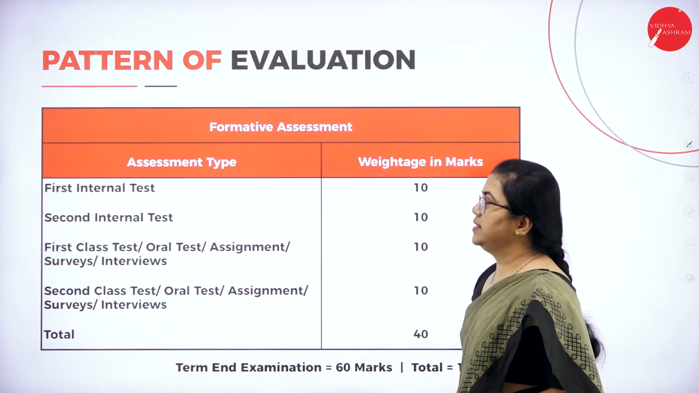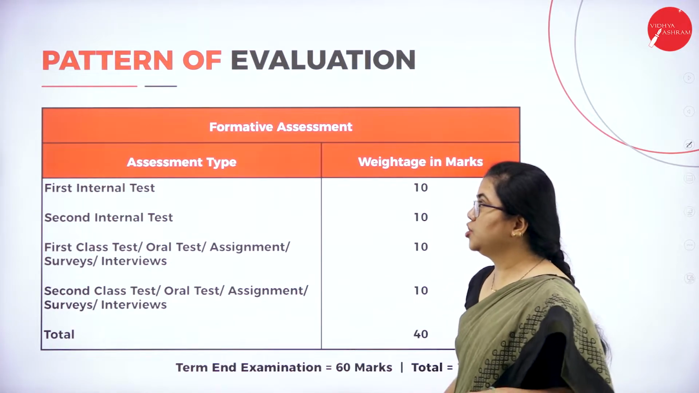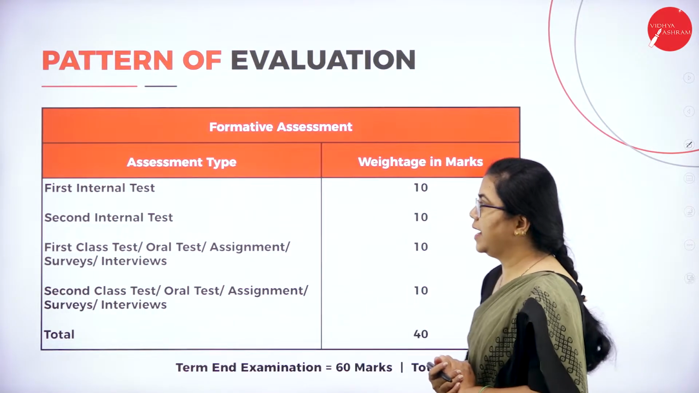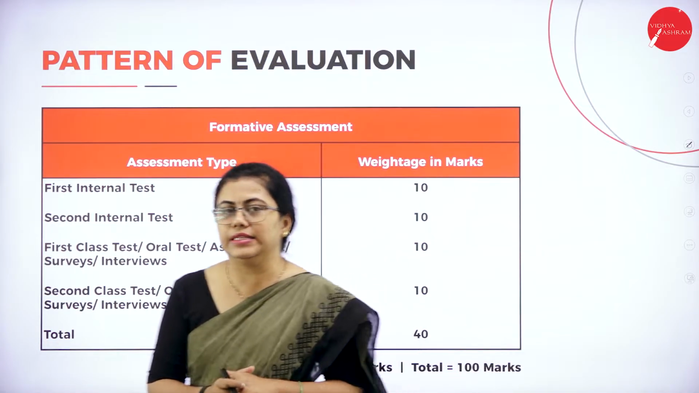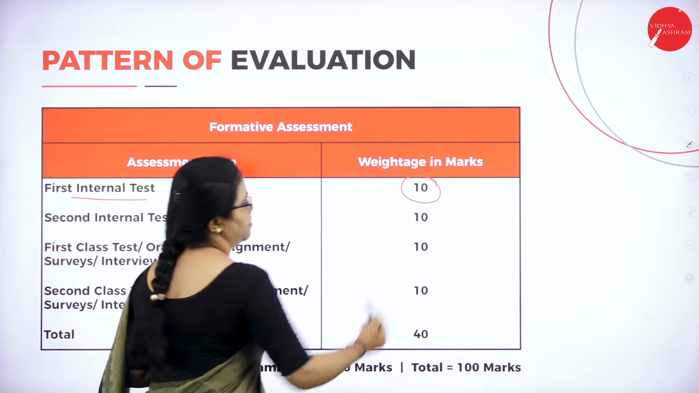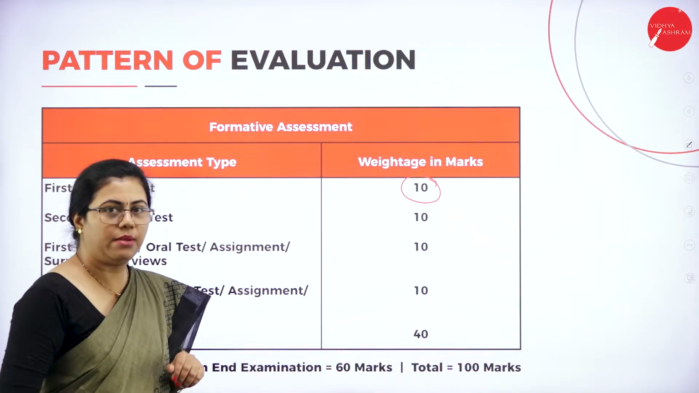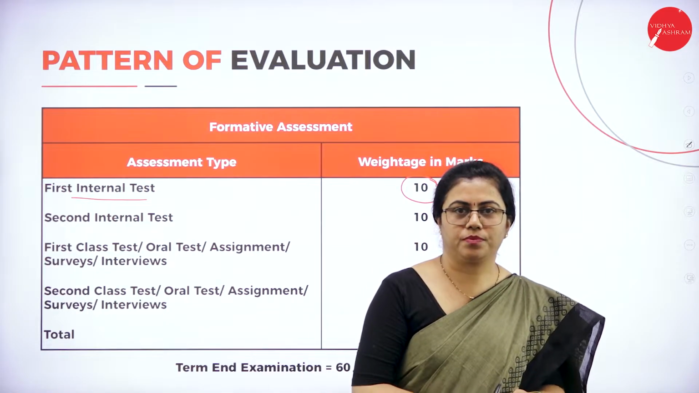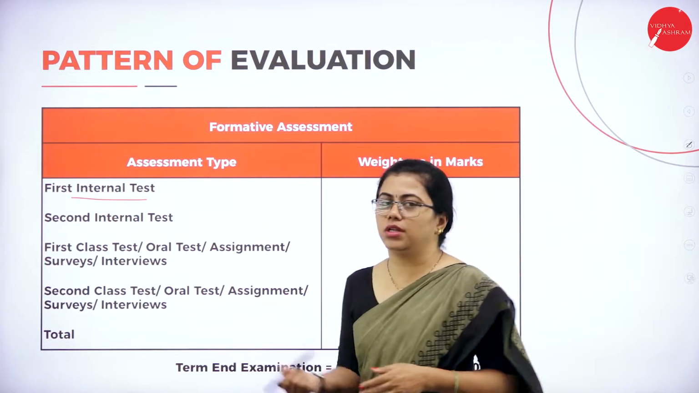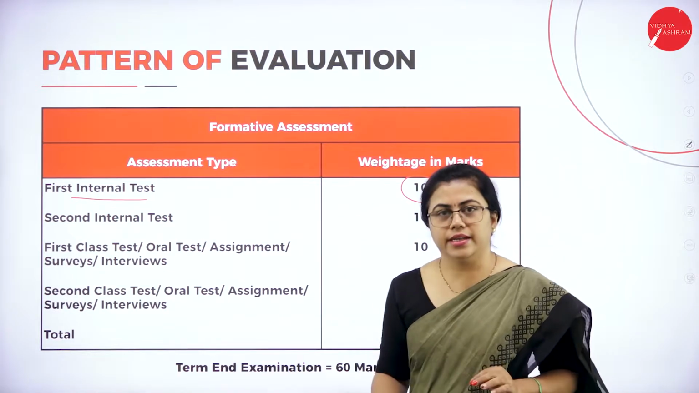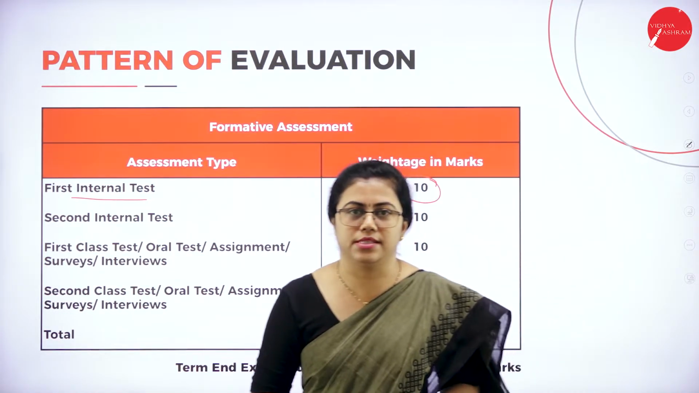So now we have to understand the pattern of evaluation. How are your marks divided? We'll be understanding that. So you will be having internals first. The first internal test is for 10 marks. Here you will be given questions about prose or poetry, it depends on the teacher. So this is all for 10 marks. It will be a written assessment. It will be held like a class test.